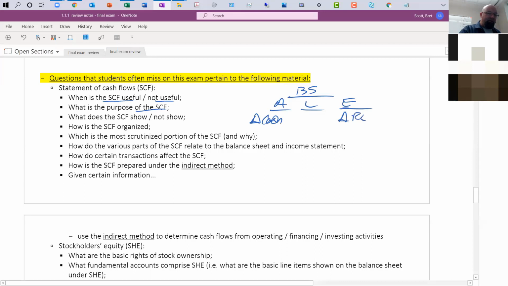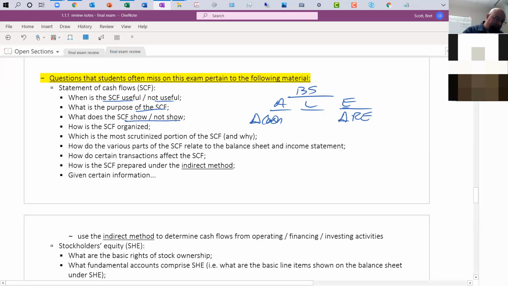Same thing with retained earnings. Retained earnings change because, well, maybe we paid out dividends, but also maybe we had revenues, maybe we had expenses, et cetera. We had to add extra statements to provide context to the information we're seeing in accounting, because there are all different types of transactions going on. So more statements provide better information about how certain accounts have changed.